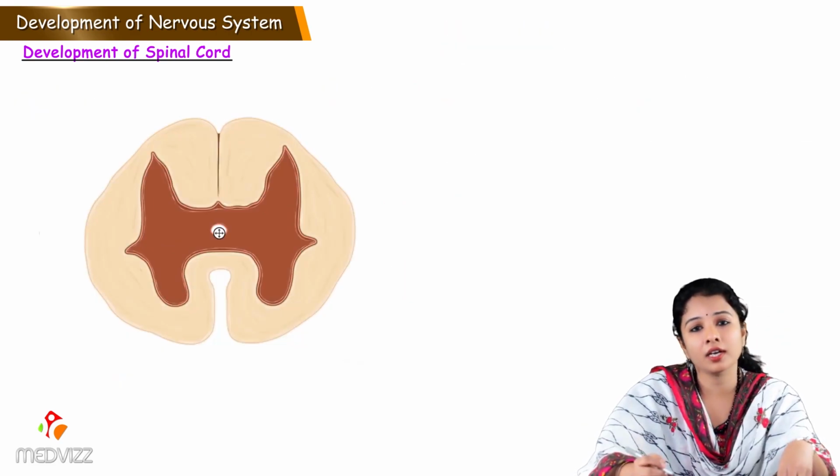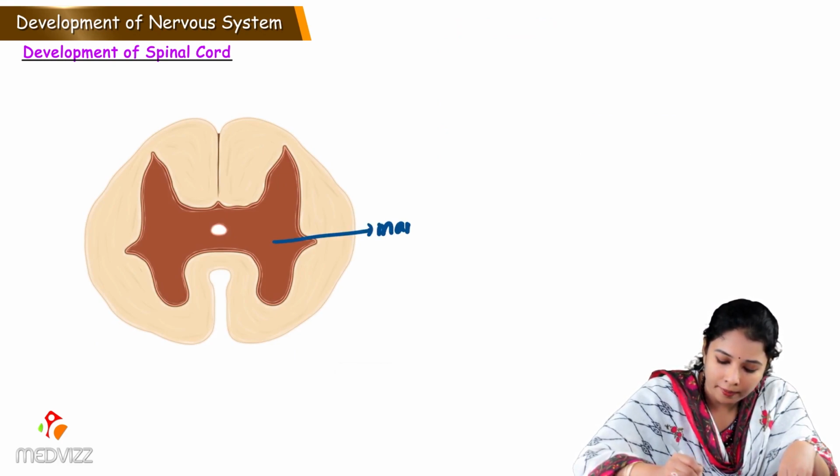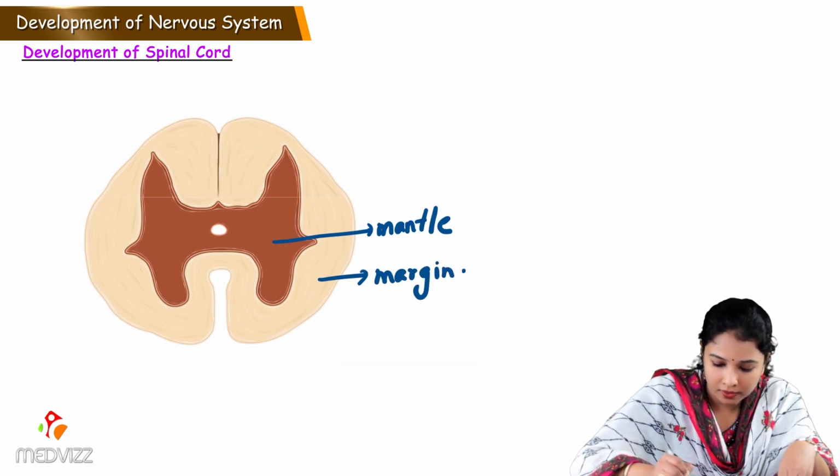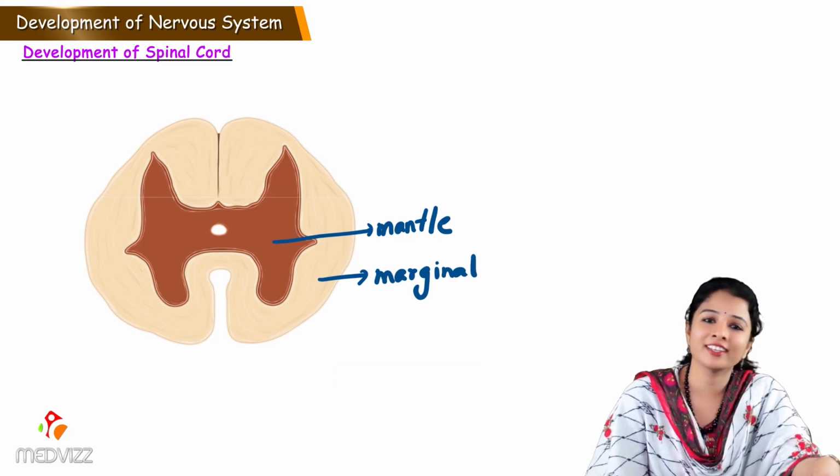This is the picture of the adult spinal cord where we can see the derivatives. This dark one is the mantle. Here is the marginal. So this completes the development of nervous system.